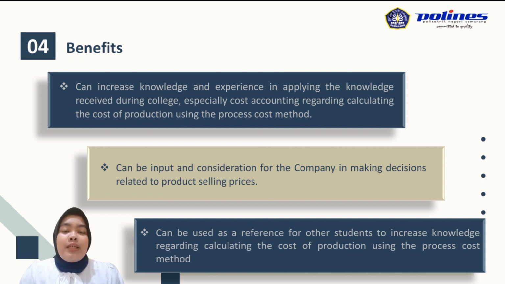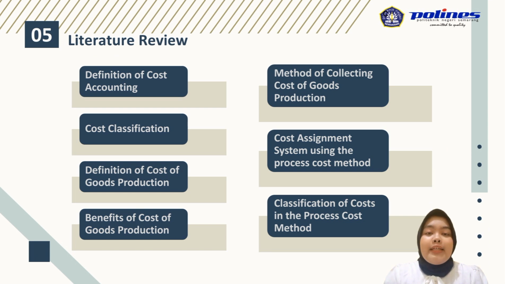Second, can be input and consideration for the company in making decisions related to product selling price. And third, can be used as a reference for other students to increase knowledge regarding calculating the cost of production using the process cost method. The fifth point is a literature review, which is used according to the material discussed. There are several points to discuss as follows.